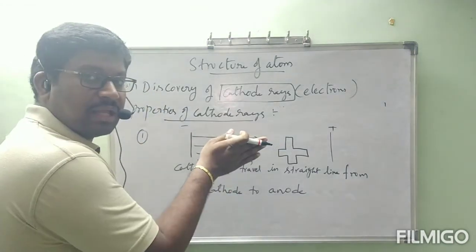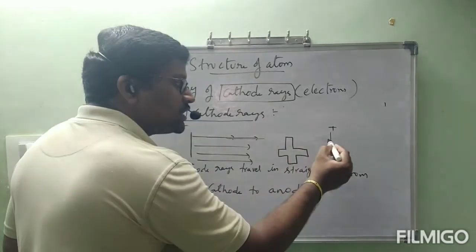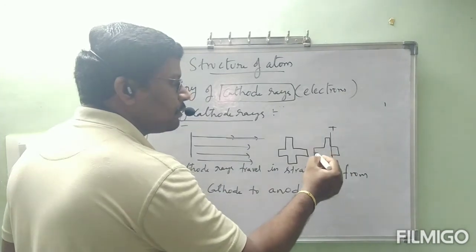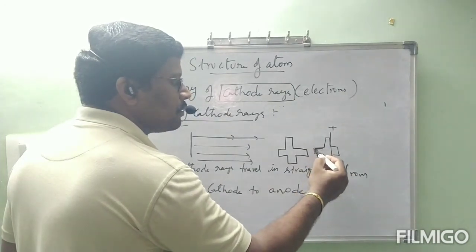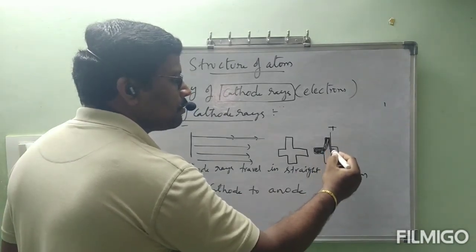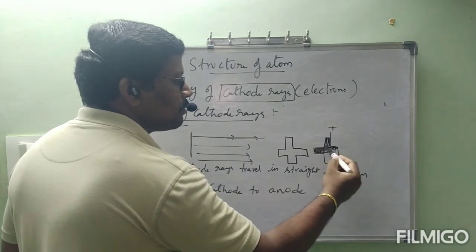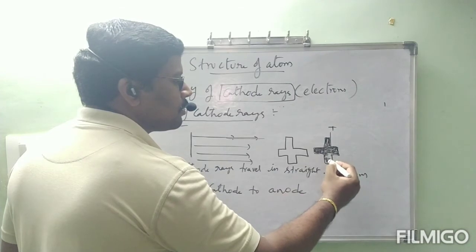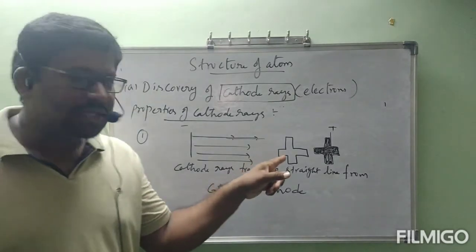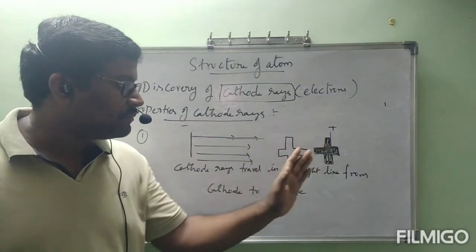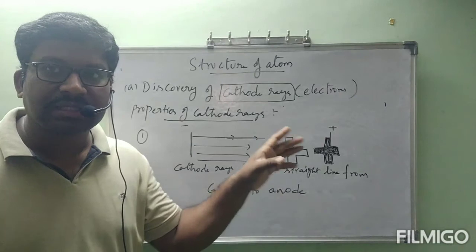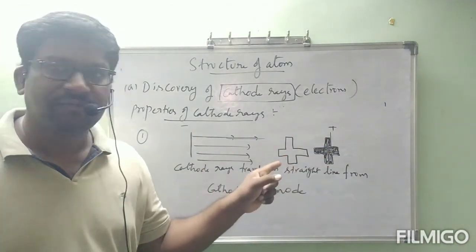Then they observed that a shadow of the metal frame is formed on the anode. This is the actual metal frame, and behind this metal frame, a shadow is formed. The shadow size and the metal frame size are the same.